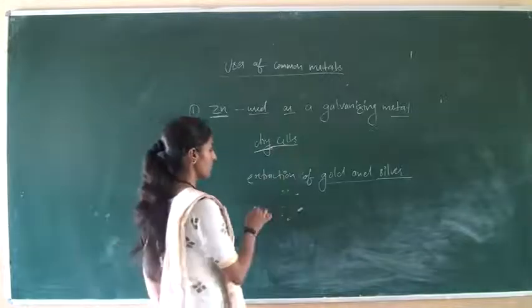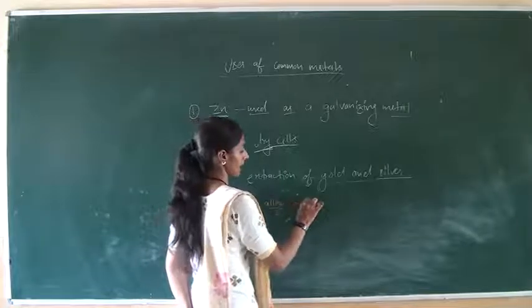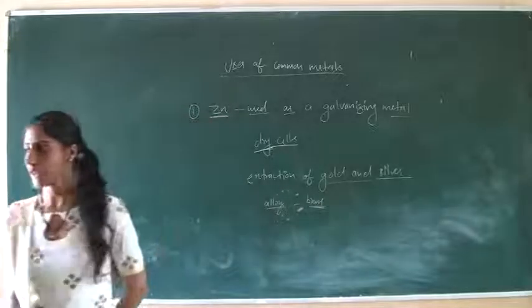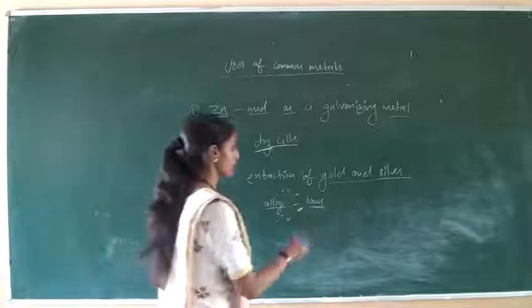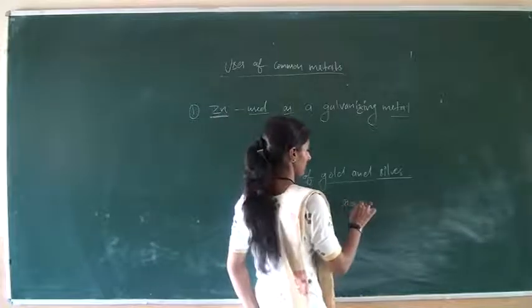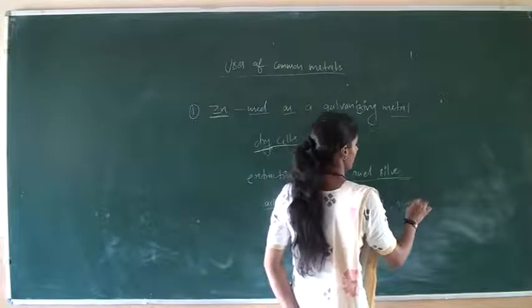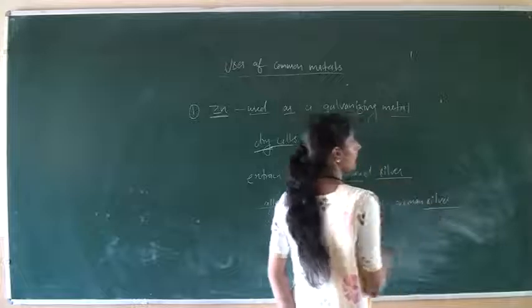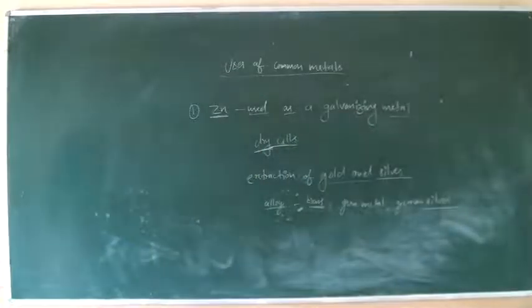Also, zinc is used to make many alloys, just as brass. In making alloys, we use zinc: brass, gunmetal, German silver, etc. These are the alloys which are made up of zinc.